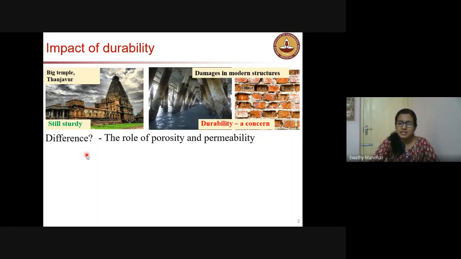If it is near a seashore, we should understand that there is going to be chloride attack. Or if the soil is deteriorating, if the soil has high sulfate content, we should go for sulfate attack. So we should identify what the problem is, what the external deterioration-causing agent is, and how the porosity and permeability of the material is going to perform. For chloride attack, what is the mechanism of movement of chloride ions from outside to inside? How should porosity and permeability be modified?